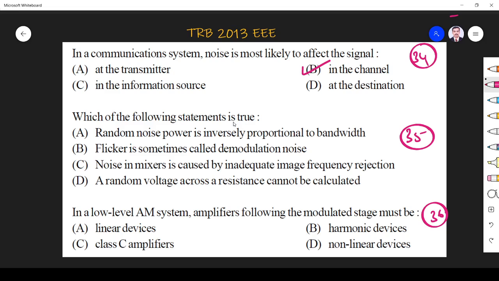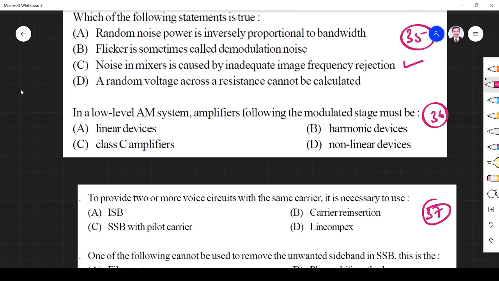The direct answer is option C: noise in a mixer is caused by inadequate frequency rejection. So option C is correct. Others are wrong. Flicker noise is not at all called demodulation noise. Random noise power is inversely proportional, there is no such relation. And random voltage across a resistance cannot be calculated? Yes, of course it can be calculated.